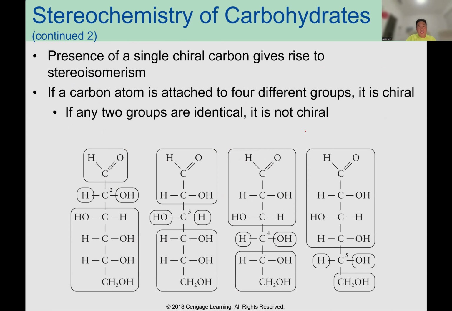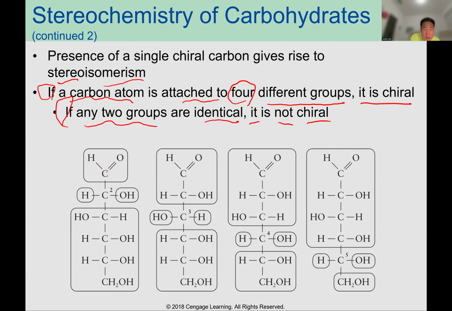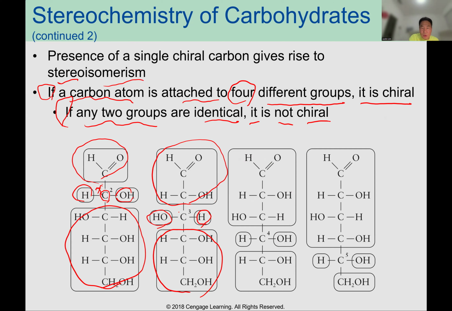The presence of a single chiral carbon gives rise to stereoisomerism. If a carbon atom is attached to 4 different groups, it is chiral. If any two groups are identical, it is not chiral. So when you see this carbon, you can see four different groups. That's chiral. What about C3? One hydrogen, one hydroxyl, and the other different groups. This one is also chiral, this one chiral, and also this one chiral. There are 4 chiral centers.